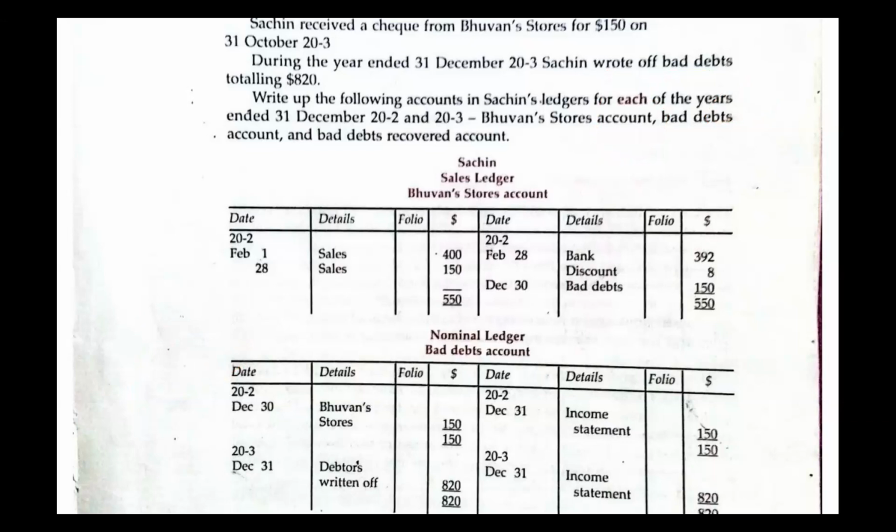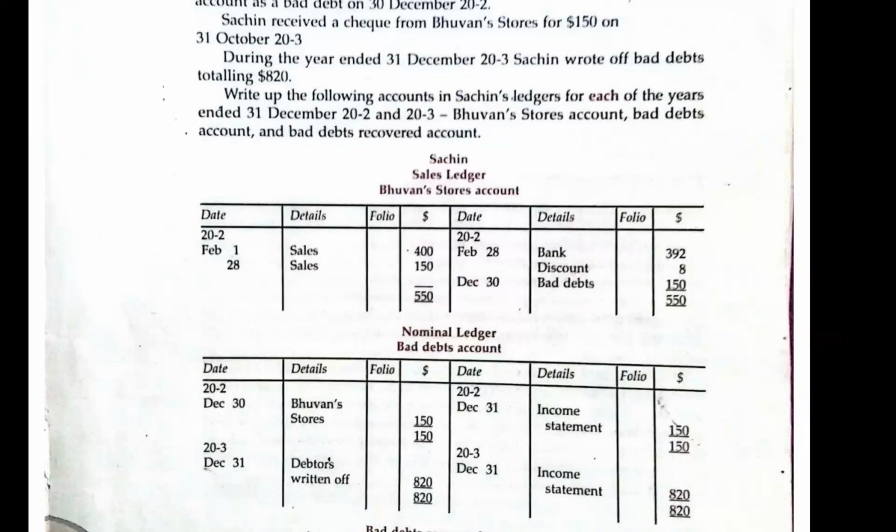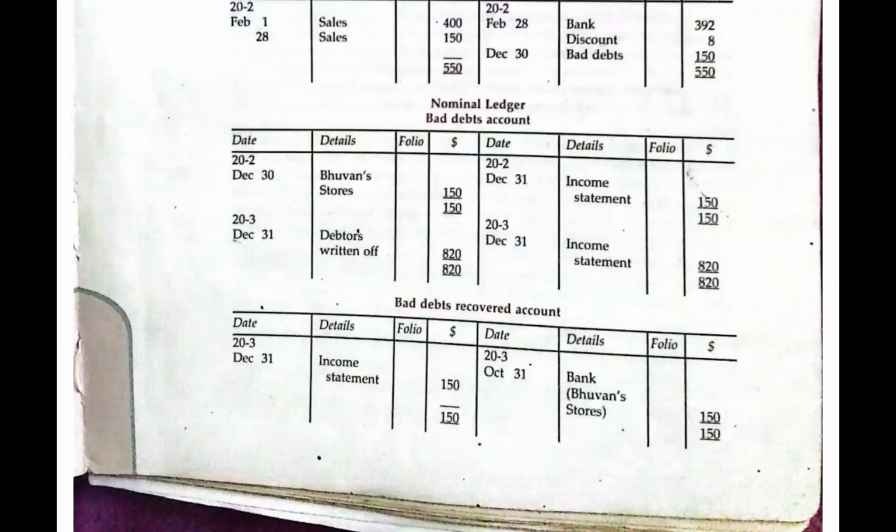So you indicate it on the credit side of this person's account. And then you balance off the account. Obviously, balancing off the account is not a problem with you. You sum both sides, you know those things. But this account, when you sum both the credit and debit, it's just equal. So there is no need of saying balance brought down, balance carried down, because the account closes itself without any balance remaining.